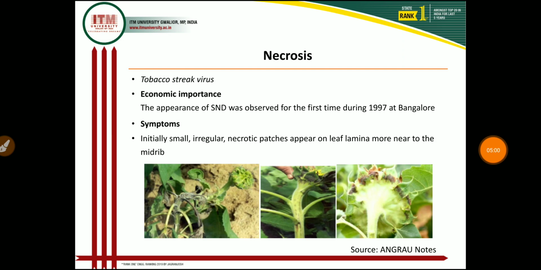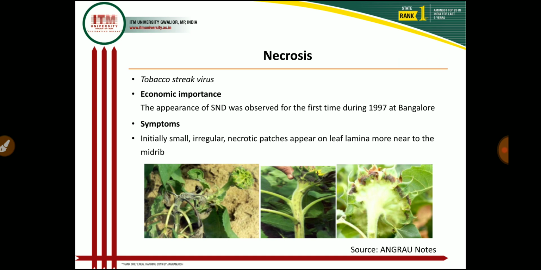The first disease is the sunflower necrosis disease, and this necrosis disease is caused by the tobacco streak virus. As you know, it is very difficult to control viruses. So if this disease occurs in field conditions, then definitely some losses occur if earlier control measures are not applied.